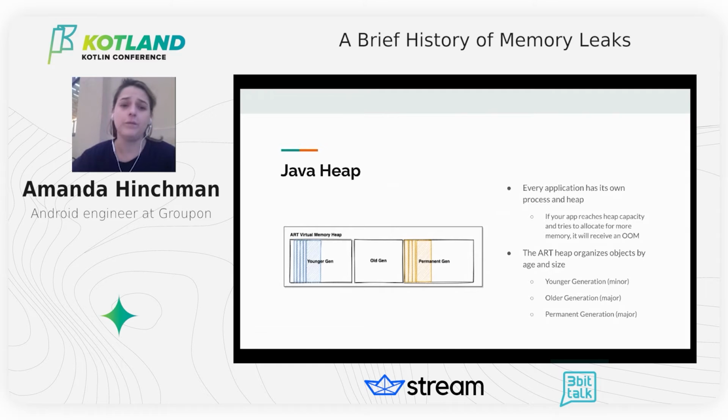Android sets a hard limit on the heap size for every app, which varies from device to device depending on how much RAM there is to work with. So if your app has reached heap capacity and tries to allocate more memory, it will receive an out-of-memory error. Since the days of Dalvik, several improvements have been made to better self-manage memory at runtime, and this is the Android runtime. To prevent problems like fragmentation, the Android runtime heap organizes objects by size and age into buckets.